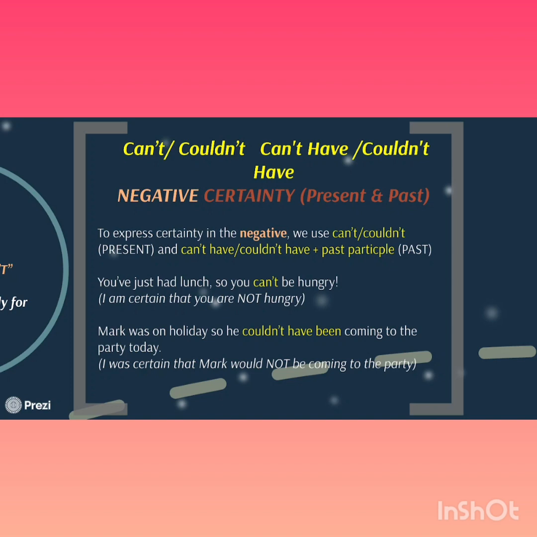And of course, for the negative, you would use can't for the present, and can't have, and couldn't or couldn't have in the past. For example, you just had lunch, so you can't be hungry, which means you're certain that you are not hungry. Or Mark was on holiday, so he couldn't have been coming to the party today, which means you were certain that Mark would not be coming to the party.